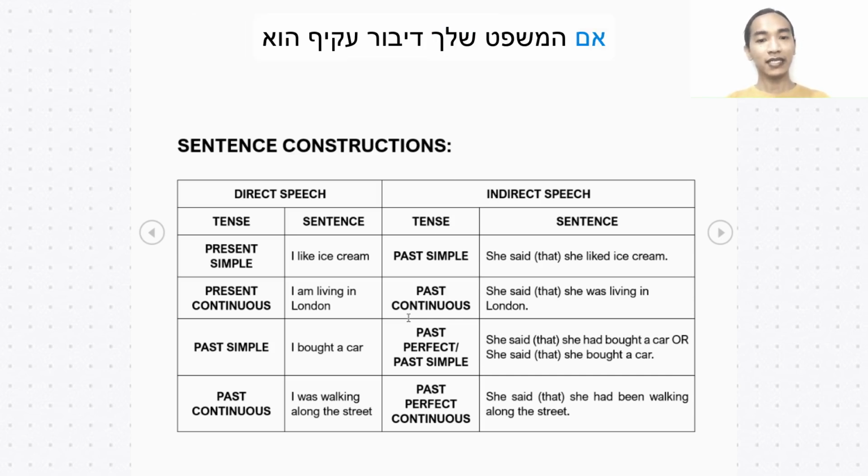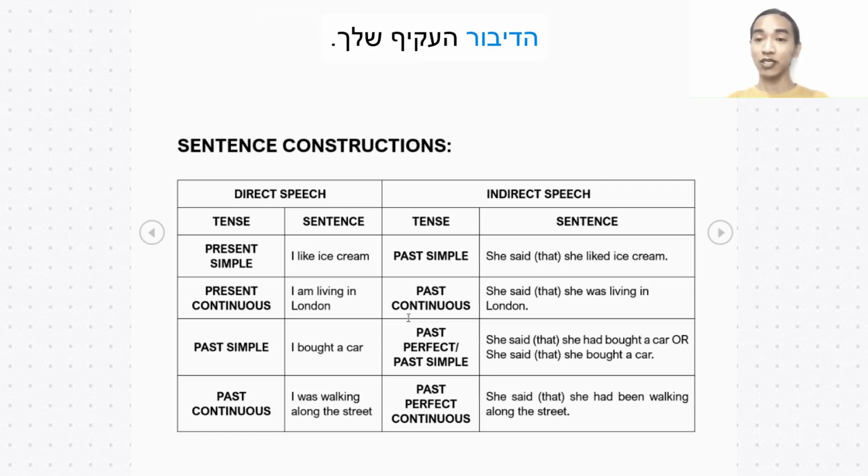Next, if your sentence in direct speech is in present continuous, example, I am living in London, make it past continuous for your indirect speech. She said she was living in London.